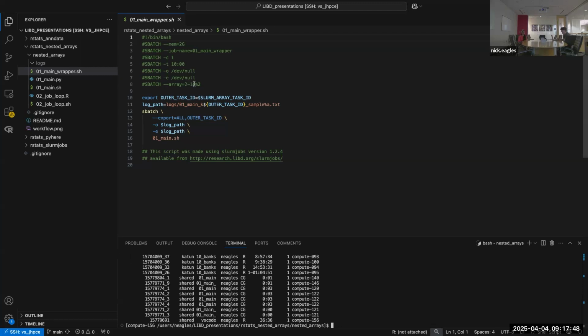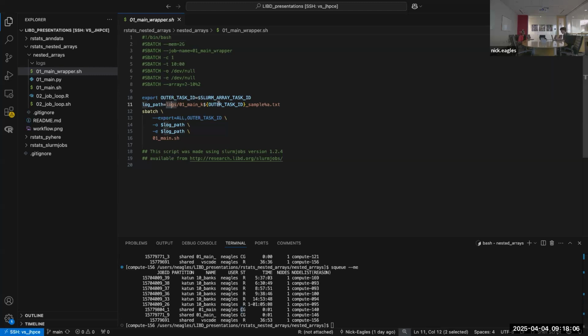So I think we had 9 tasks on the outside and 4 on the inside. So it's really executing 36 different little tasks. Still, some of these jobs are completing. And yeah, so these log paths, like I said, were going to be under this logs directory and then named by the value of k and the sample. Just give it a few more seconds here. And by the way, feel free to interrupt if you have questions, because certain parts of this can be complicated and I'm introducing it kind of quickly.